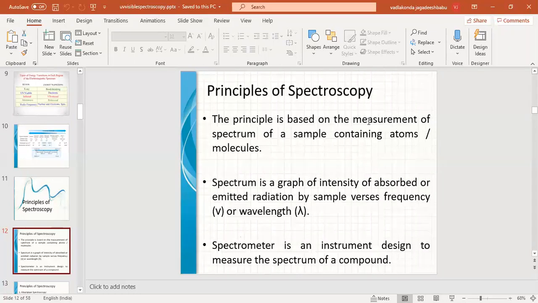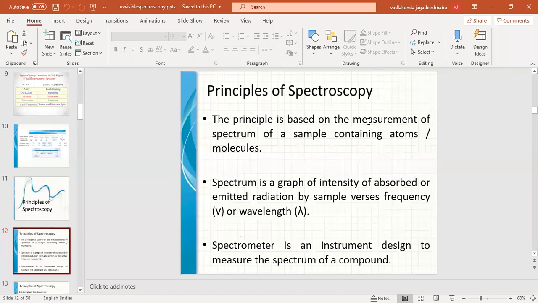So in some cases we observe the energy absorbed by the molecules or by the matter. Such cases are known as absorption spectroscopy. If we read or study the radiation which is absorbed by the matter through the interaction of electromagnetic radiation, that comes under absorption spectroscopy. And if we observe the radiation which is coming out of the matter after absorption, the emitted energy, if we study that, then that comes under emission spectroscopy.